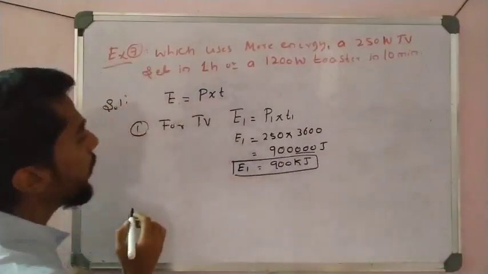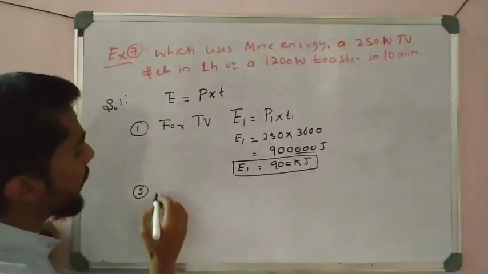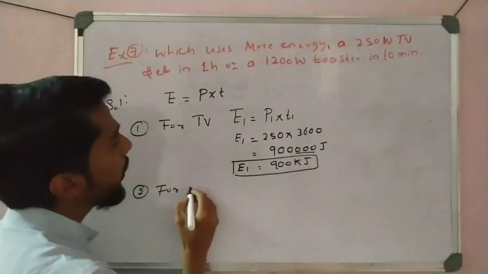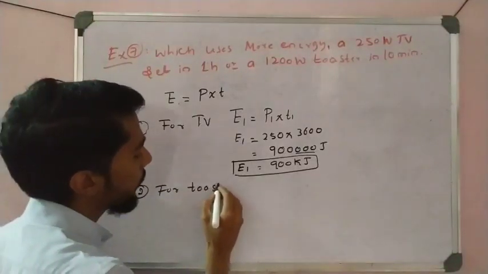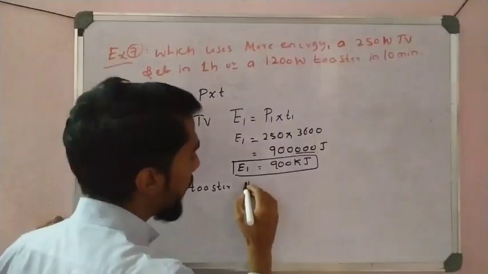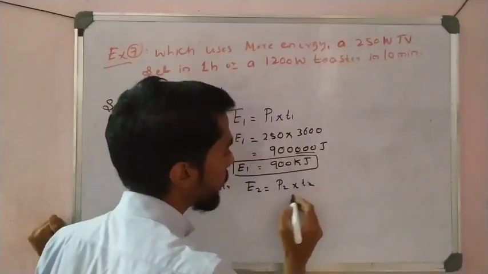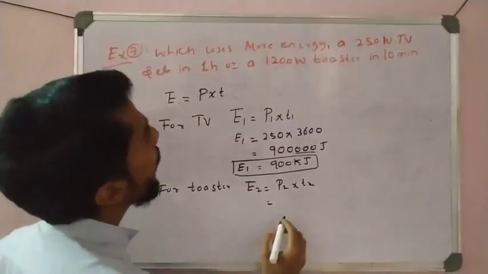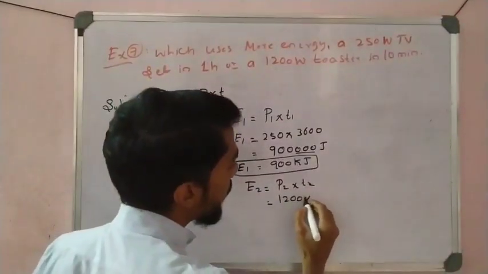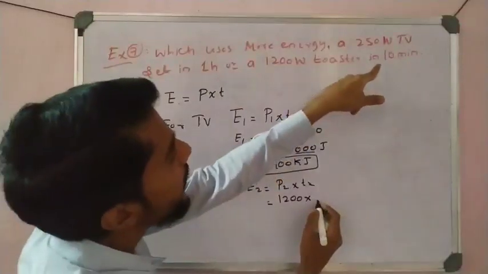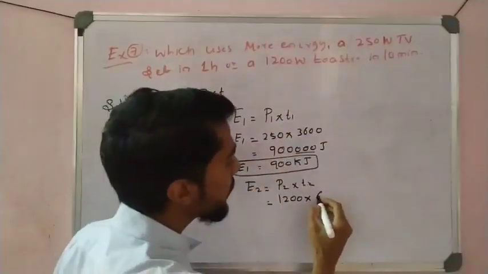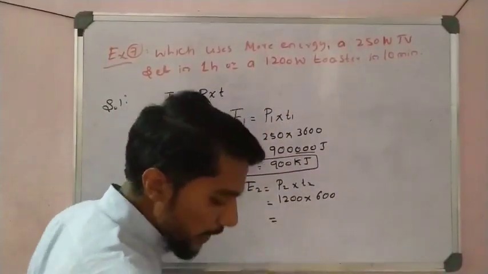Now calculate for the toaster. Again the same: energy E2 is equal to power P2 into time T2. Power is 1200, and the time is different: 10 minutes, which is 600 seconds.